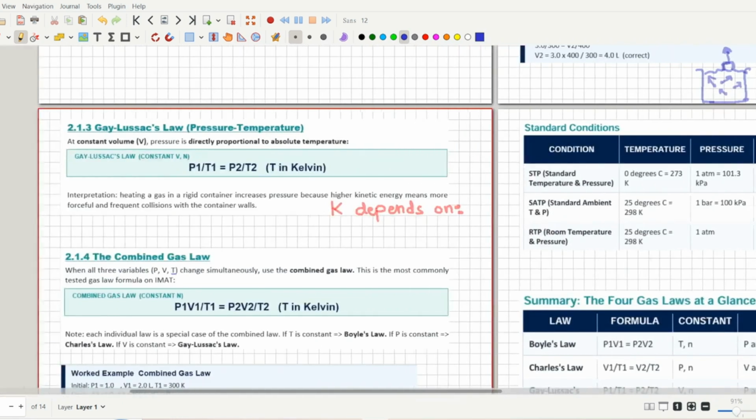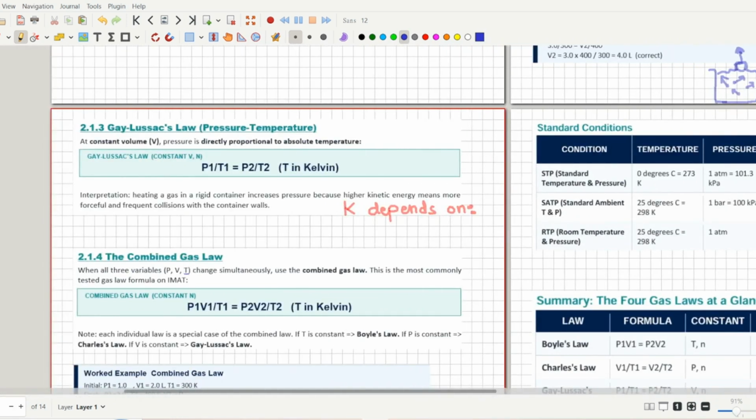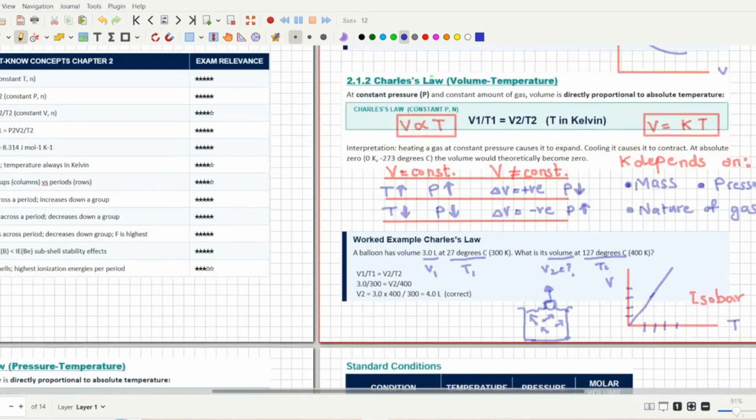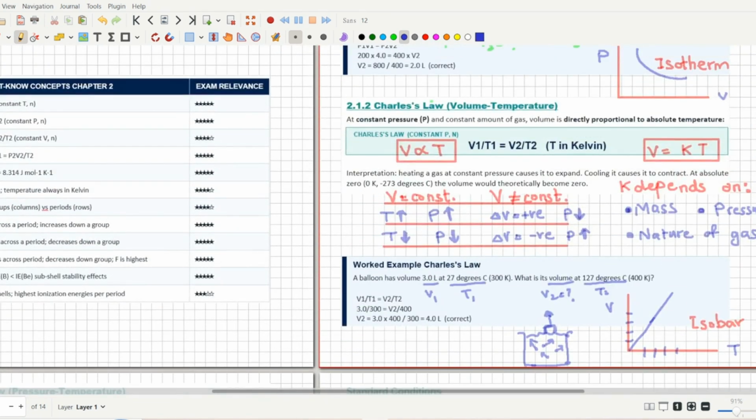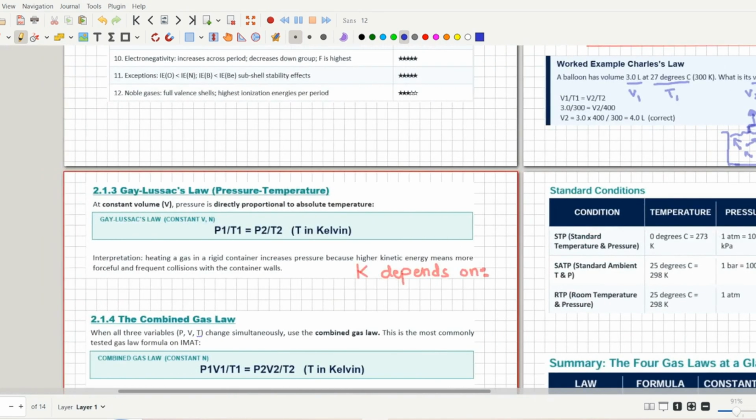Let's move on to our next, that is Gay-Lussac's law. This is the law that finds the relation between pressure and temperature. So as we studied for Charles' law and Boyle's law, this law can also be written as pressure is directly proportional to the temperature, or you can write it down as P equals KT.